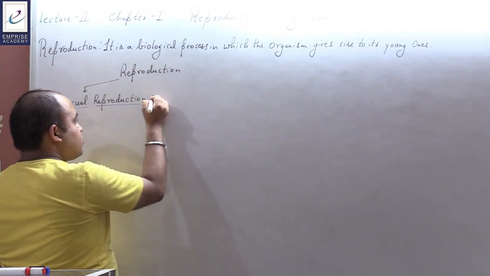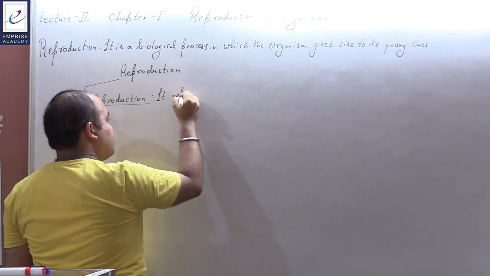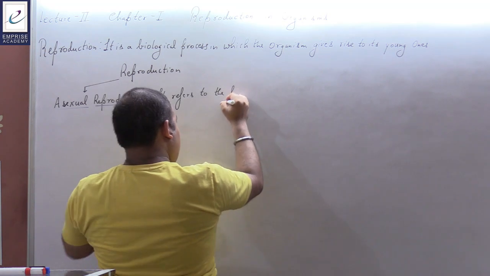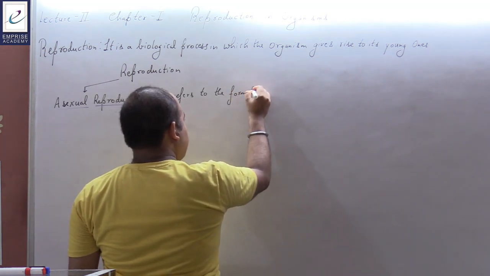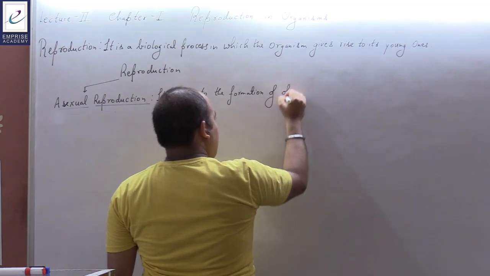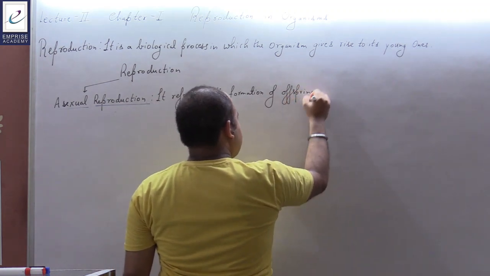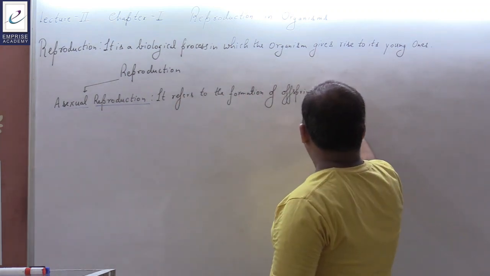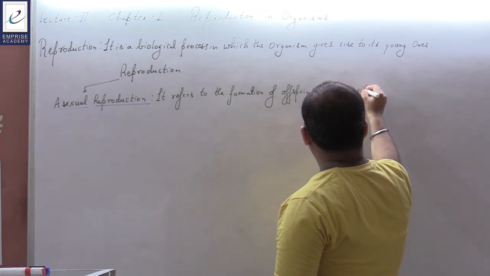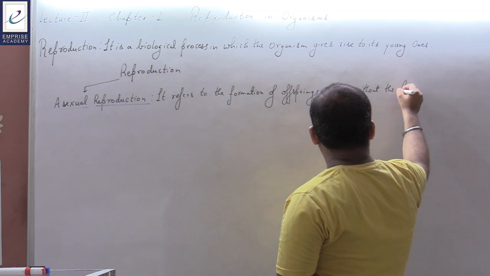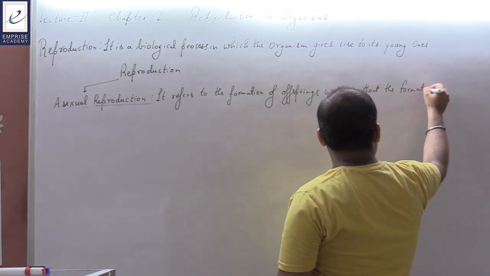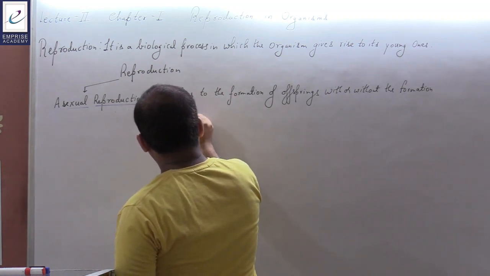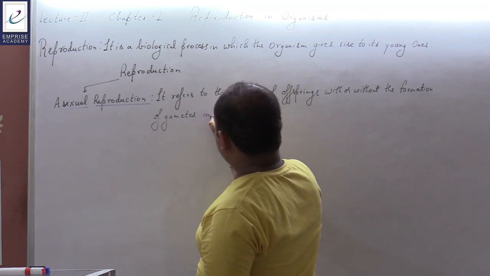It refers to the formation of offspring with or without the formation of gametes in an organism.